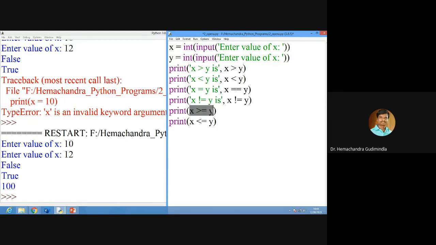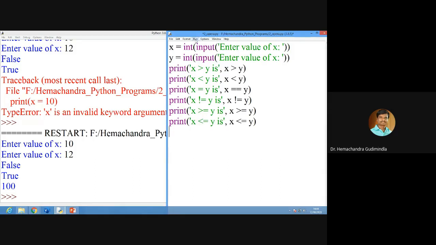Next. Now, x is greater than or equal to, x is less than or equal to. Right?